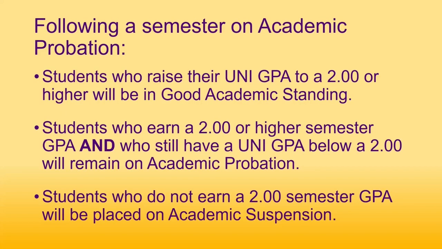At the end of a student's semester on academic probation, one of the following actions will be taken. The student will be removed from academic probation and shall be in good academic standing if their UNI cumulative GPA is a 2.0 or higher and their UNI term GPA is a 2.0 or higher. The student will continue on academic probation if their GPA for the semester is a 2.0 or higher and their UNI GPA remains below a 2.0. The student will be placed on academic suspension if their UNI term GPA is less than 2.0.